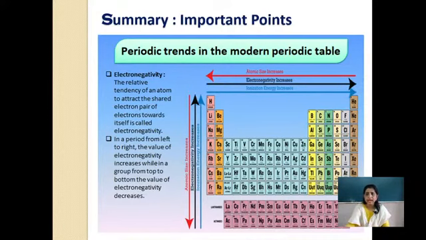Now to understand this, the arrows are given here. If we consider the periodic table, the arrow shows increase. So atomic size increases from right to left. Electronegativity increases from left to right. Ionization energy we don't have, but still it is given here. Forming of ions, positive, negative, this is called ionization enthalpy, which we are going to study in further classes. Okay, so this is about electronegativity and atomic radius in a group and a period.